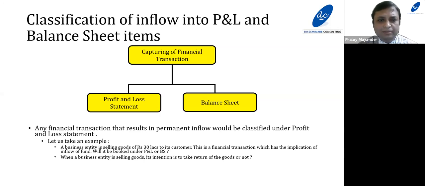When a business entity is selling goods, is its intention to take the goods back or not? The intention is not to take the return of the goods, so this is permanent in nature. Since it is permanent, this would be booked under the head income of the profit and loss statement.